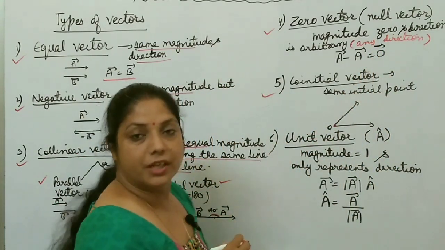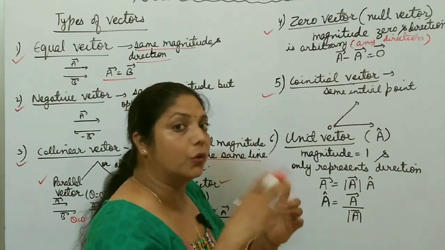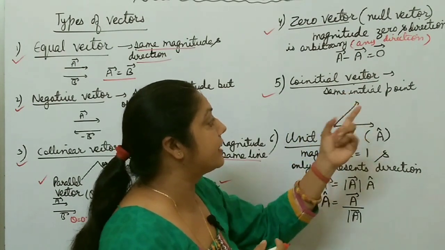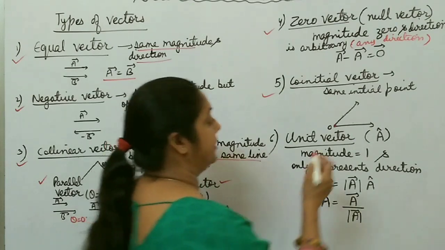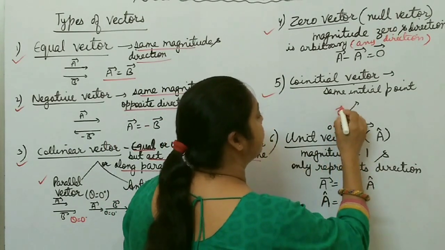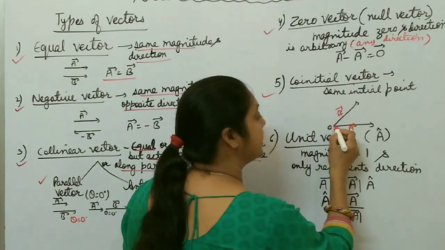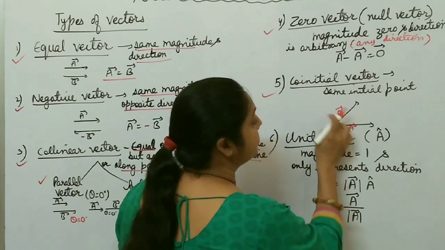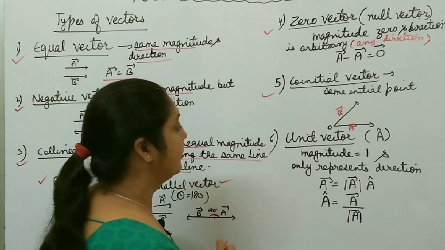Then co-initial vectors, initial and co. Co means same. So co-initial vector means same initial point. Suppose this is vector A and this side is vector B. Both vectors start from the same initial point O. So these two vectors are co-initial vectors.